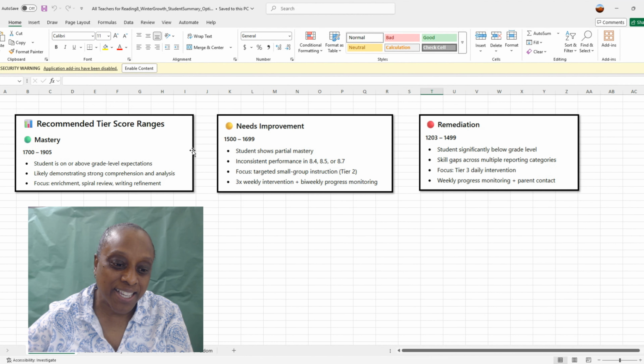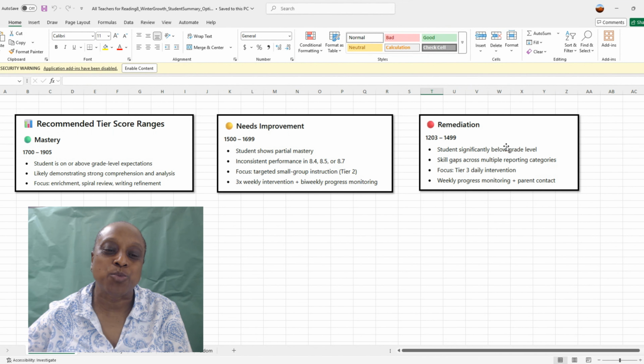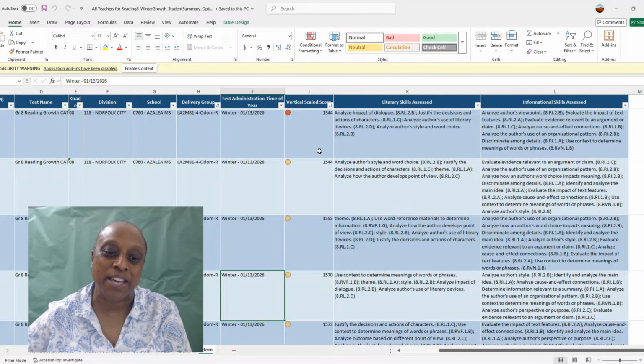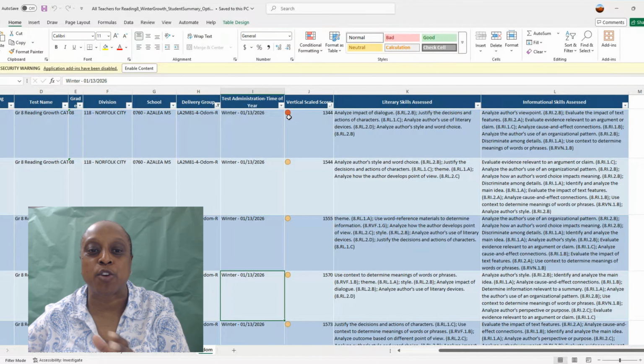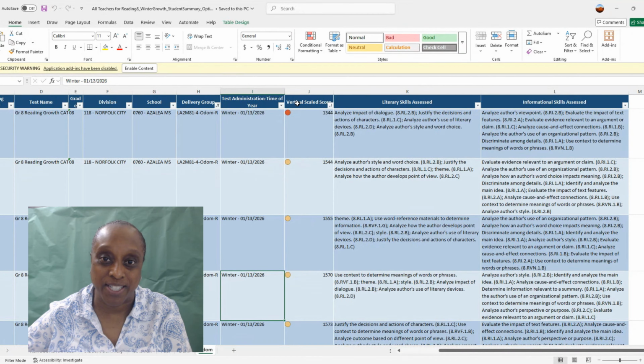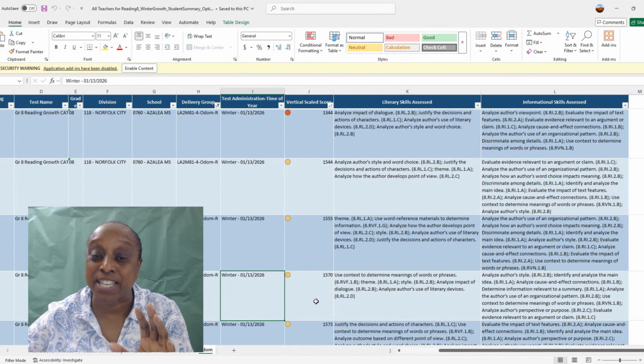But let me go ahead and hit something else. Here is where it began to color code for me. So I have this column where it gives me the vertical scale score for the student, and it color coded it. So you have all of these different things that ChatGPT can do, and it does it in a matter of minutes. So I would say that it took me maybe 10 minutes to get all of this together.